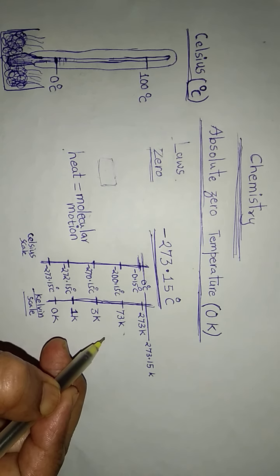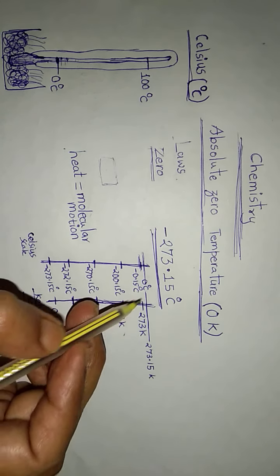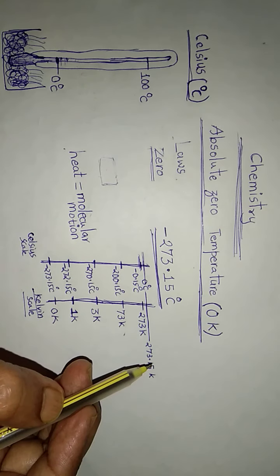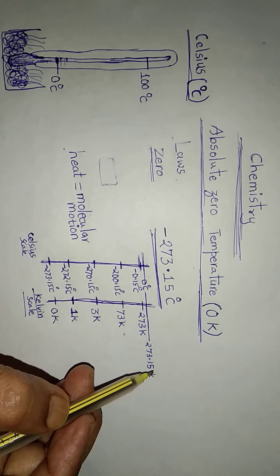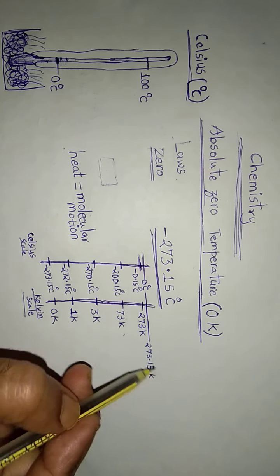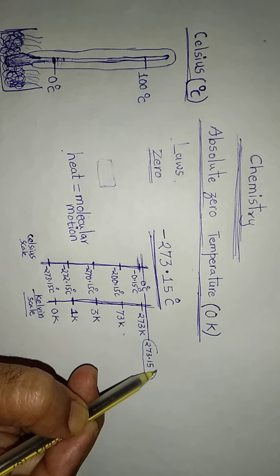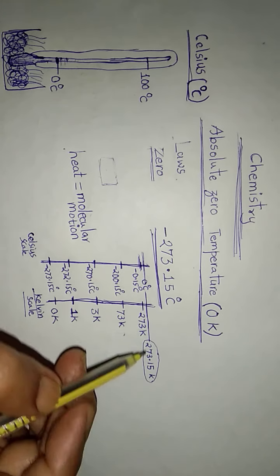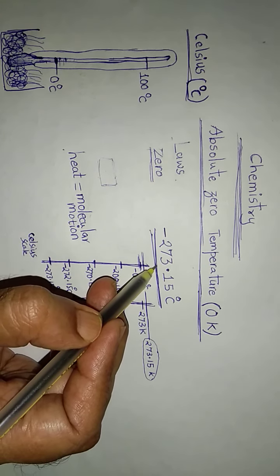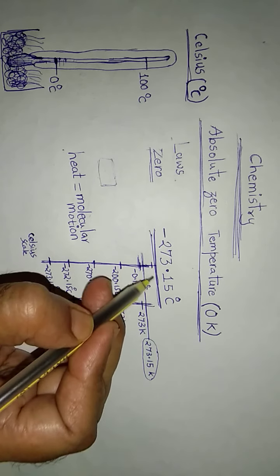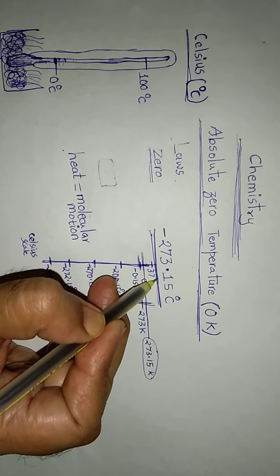So please remember, temperature of ice is 0 degrees Celsius, and on Kelvin scale we can say that temperature of ice is 273.15 Kelvin. Our body temperature is roughly 37 degrees Celsius.